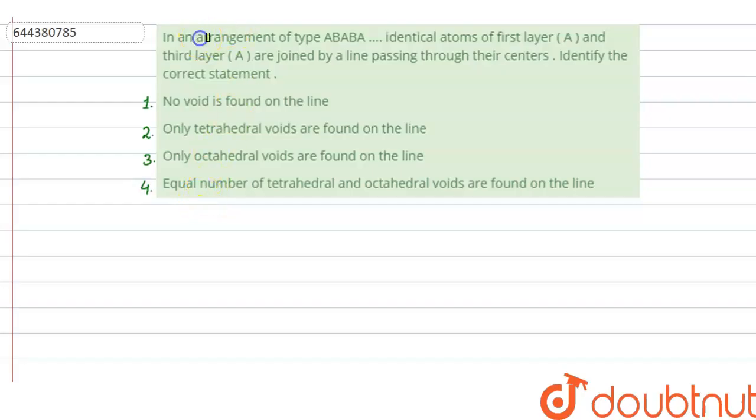Hello everyone, let us solve this question. The question says that in the arrangement of type ABABA, identical atoms of the first layer A and the third layer A are joined by a line passing through their centers. Identify the correct statement. Option 1, no void is found on the line.